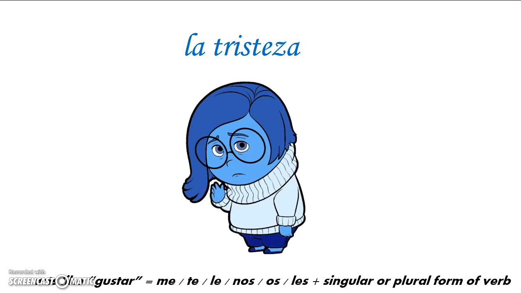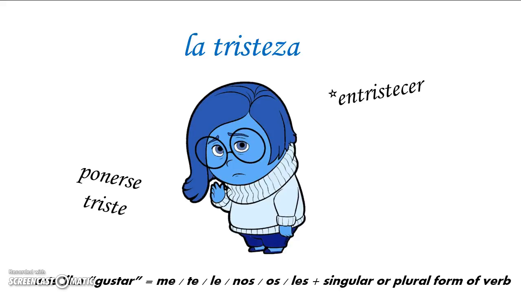Now we have la tristeza. You see the word triste in there as the root word, so this is sadness, right? We're going to have a couple verbs that act like gustar, so we'll talk about those in a second. Again, with ponerse, we can become sad, ponerse triste, and it's reflexive. And then we have entristecer. You see the word triste in there, and this is the verb form of it. This is to sadden.